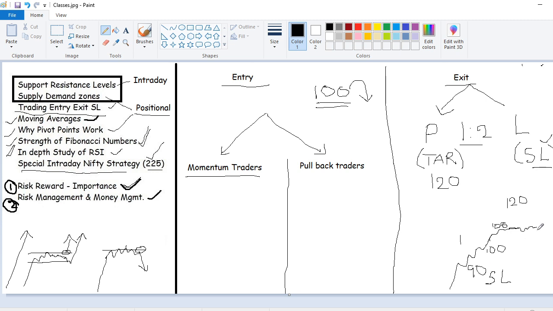Okay, then what you can do is trail your SL to 100, cost to cost, because you made good money. An 8 points move is there already, an 8% up move, and if you book a loss in this trade, there is no other foolish man in this world. I'm sorry to be harsh. We need to be very clear that now our capital is safe, so we should raise our SL level to cost, so that our capital is safe.